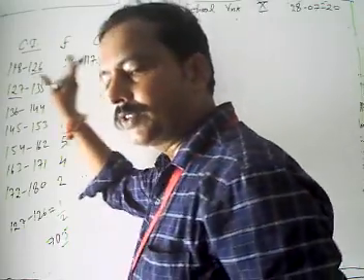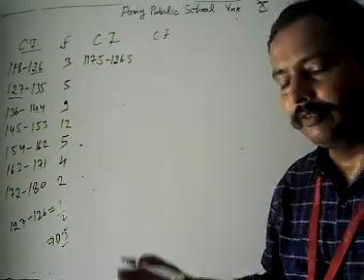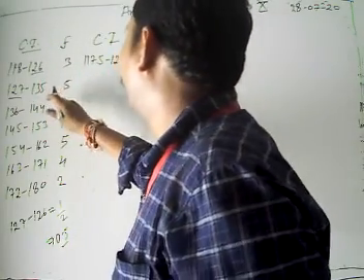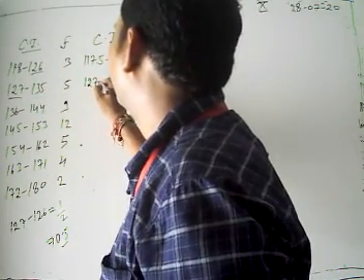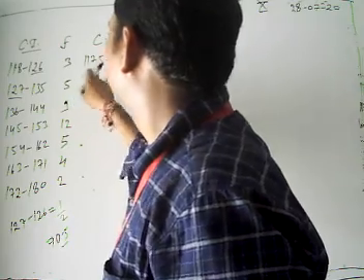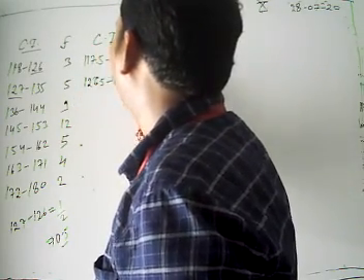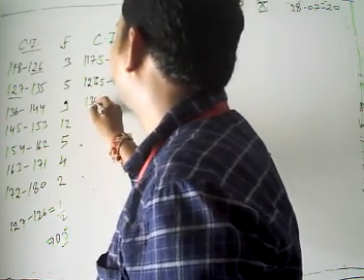We subtract 0.5 from the lower limit and add 0.5 to the upper limit. Then it's 126.5 and then 135.5.